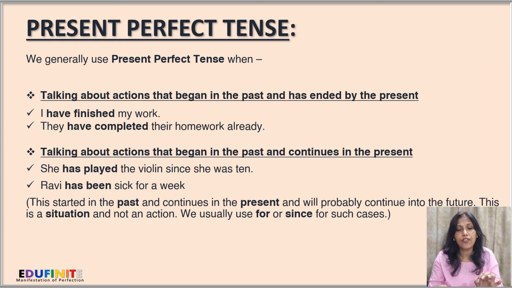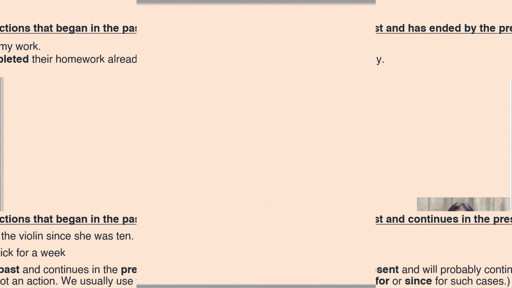Ravi has been sick for a week. So Ravi, a week ahead, had fallen sick and still continues to be sick. So the action started in the past, continues in the present, and will probably continue into the future. This is a situation, not an action. We usually use for or since for such cases. Like in the first sentence, we have used since, and in the second sentence, we have used for.